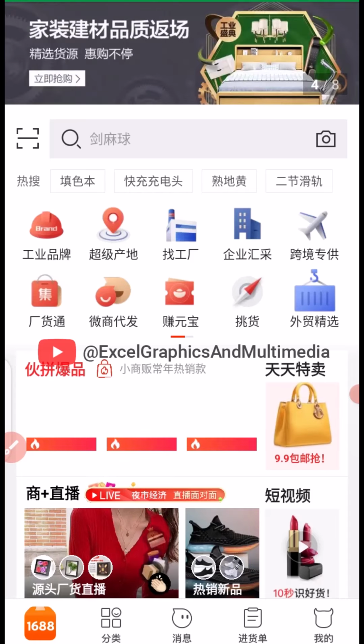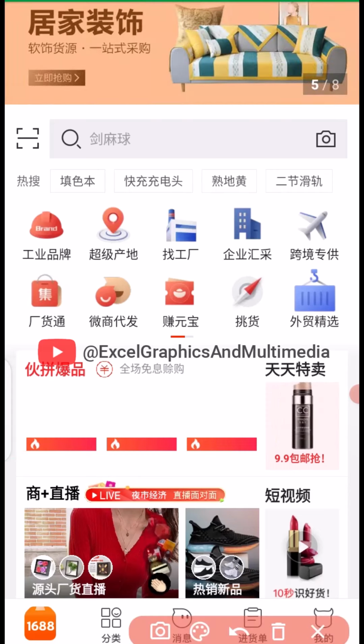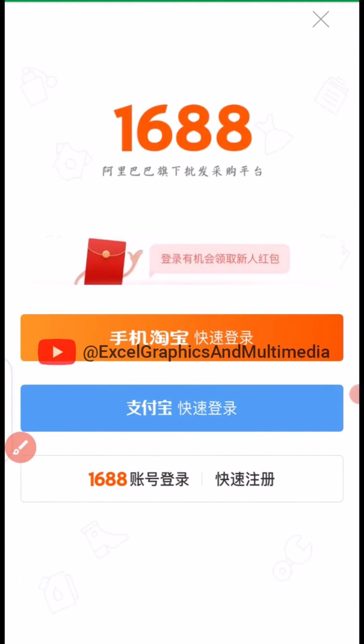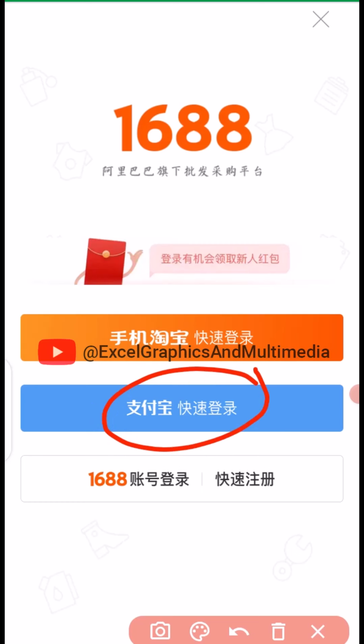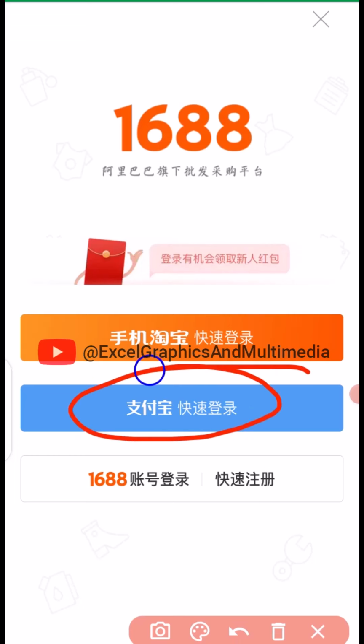Now, let me show you a sample of what I mean if your account is frozen. When you click on here, you are accessing your profile. You are going to have this screen like this. Now, you have two options to log in to your 1688. The first option here is Alipay. The second option here is using your Taobao username and your Taobao password. Now, let's take a look at the first option, which is Alipay.